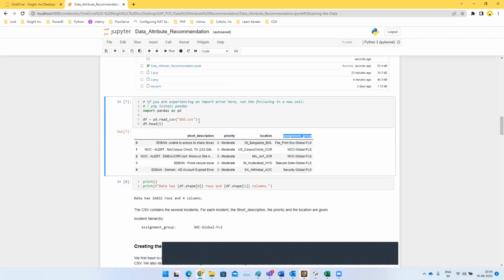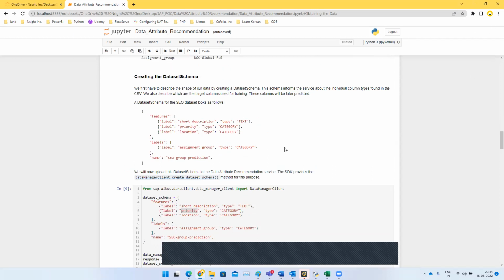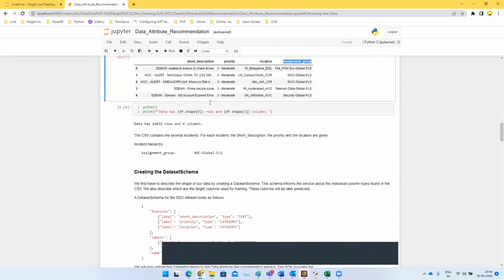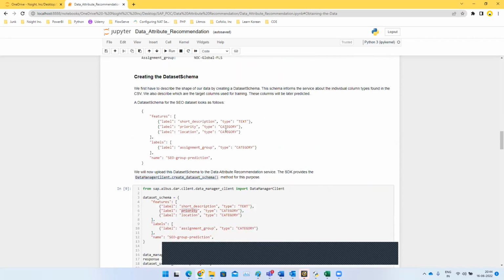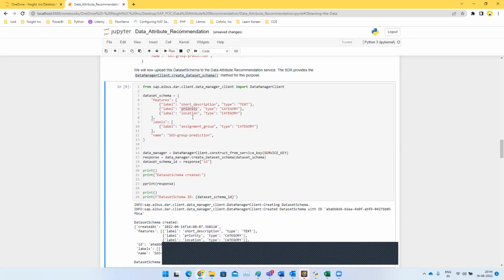Once the data has been imported, we are going to create a schema. The schema is nothing but, when we pass the data set to the model, the model will be reading through the data set, and the model will have to identify the features that we are providing and the labels or the output that we are expecting. So the short description is a text format. Priority is a category, and the location is a category, and the assignment group, which we want as an output, is also a category.